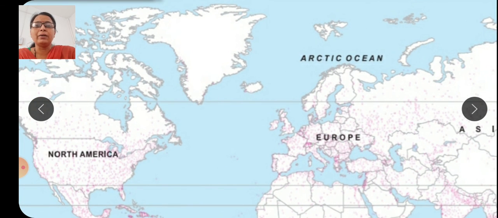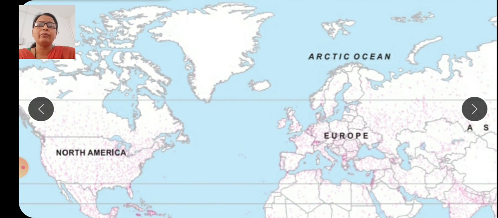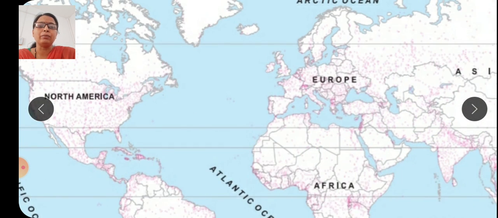Then the north part of Canada also has very low density of population only because of the ice cap region and extreme cold climate where humans cannot survive easily, and that climate and ice cap region badly affect our economic development. For example, we cannot develop agriculture, industries, or transportation modes in that region.